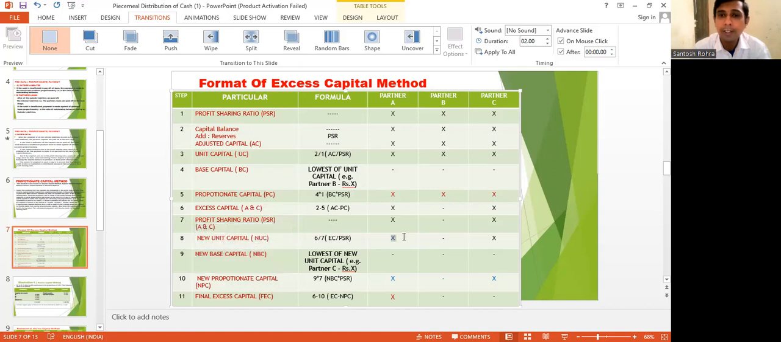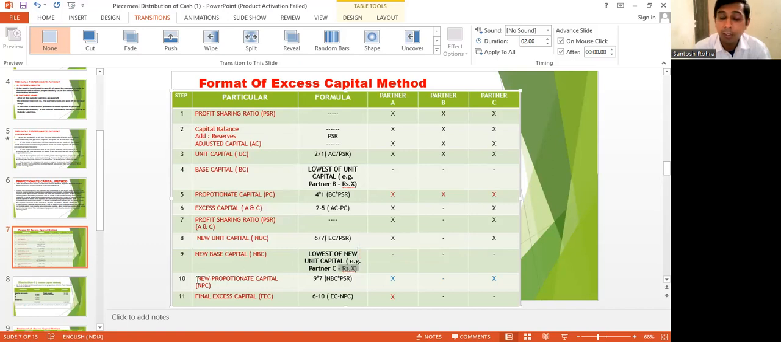Now there are two partners. B already has the lowest capital. Between A and C, whose capital is lowest is called the base capital. So I have taken here C is the lowest. Suppose I am taking C, so we'll take that. You don't write the partner's name here, only write the lowest amount, for the purpose of comparison.